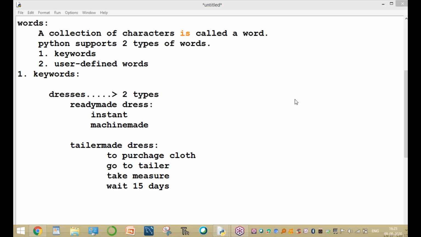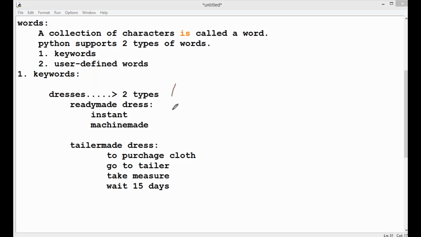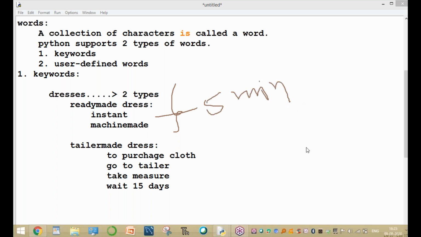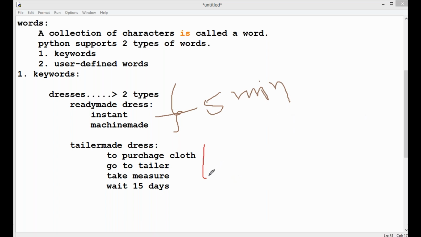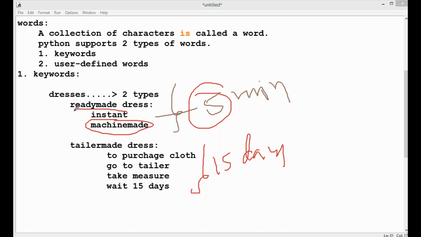So with ready-made dresses you can use them within 5 minutes only, but here we wait almost 15 days. Here we are waiting 15 days, while ready-made is machine made, instant, ready to use.